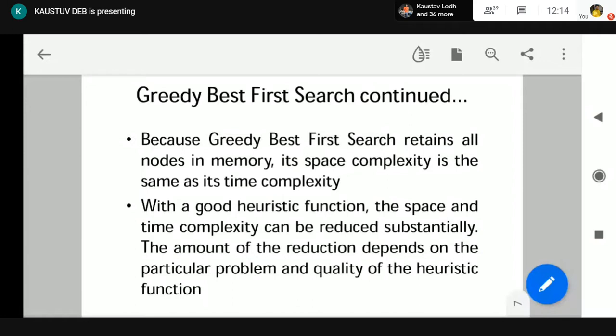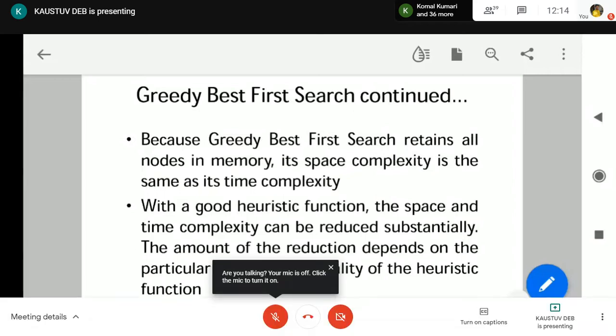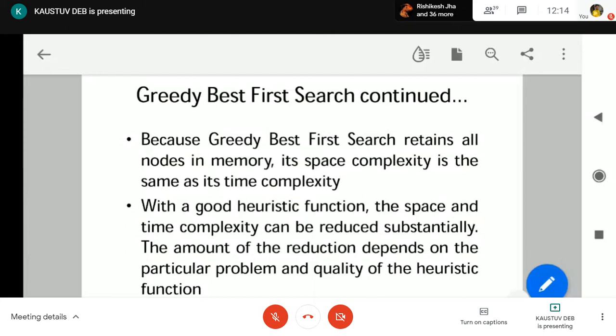So choosing a good heuristic function, as I told you, is a very important concept regarding informed search techniques. If we choose the heuristic function in a proper way, then obviously our search is going to be accelerated. That means we are going to have a good searching algorithm. But if we choose the heuristic function in a wrong way, then the search is not beneficial. So the heuristic function has a very important part to play in best first search and greedy best first search as well.